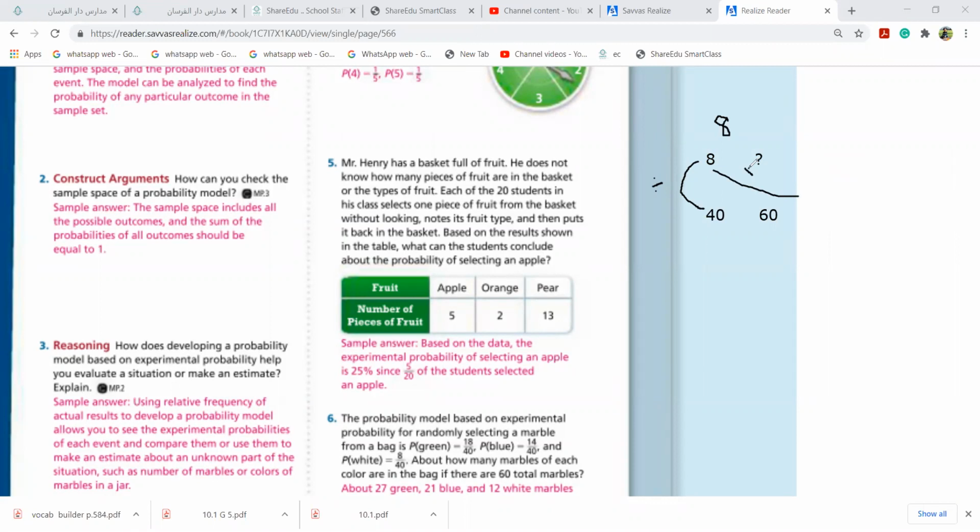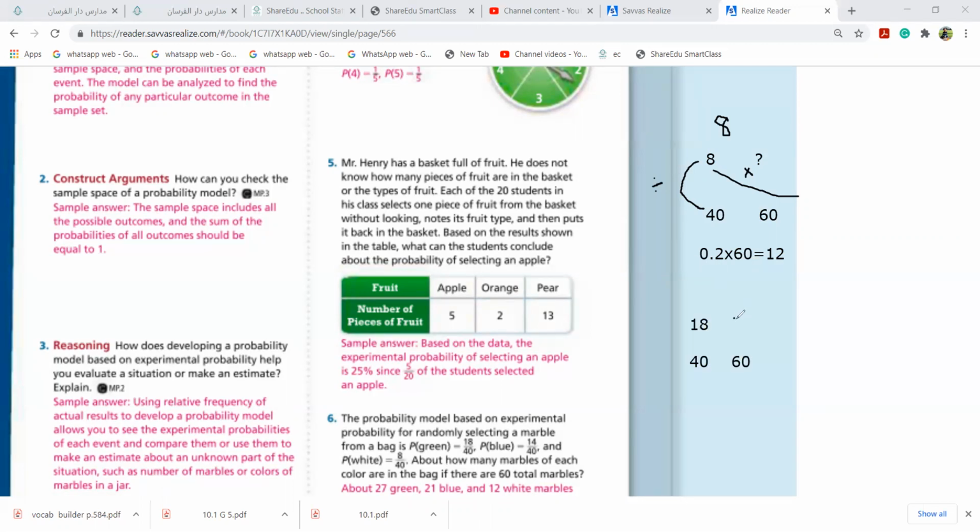Never forget, girls. So 8 over 40 is 0.2. And when you multiply by 60, 0.2 times 60, you get 12. Your answer is 12. Not green, 12 white, because I took 8 out of 40. Same thing, I take 18 out of 40. So out of 60, how much?